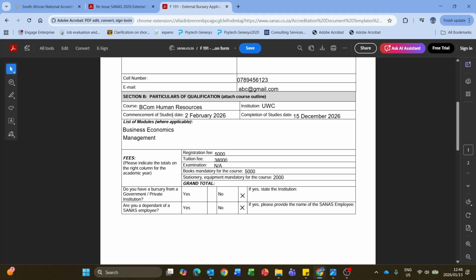Then commencement of studies, you'll say 2nd February 2026, and then completion of studies will be the 15th December 2026. This is not if you're doing first year or whatever particular year. I'm just using a year as an example. Then you would list your modules if you have your course outline: business, economics, management, whatever the case may be that's linked to the particular course that I'm studying.